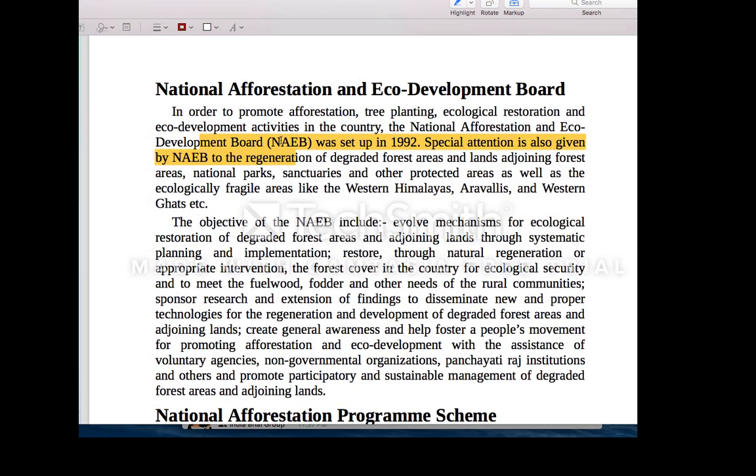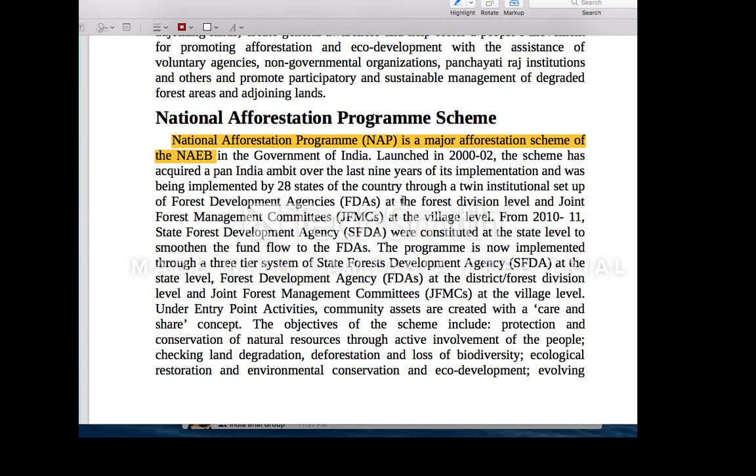Okay, and then there is one more board called National Afforestation Eco Development Board. This is the body involved in your National Afforestation Program. Okay, National Afforestation Program, like say here you need to be aware of this or Forest Rights Act. Okay, Forest Rights Act 2006, where it is giving more powers to your local bodies. Okay, recently they have tried to amend this Forest Rights Act, in order to give more powers to the forest range officials, but it has not been passed.